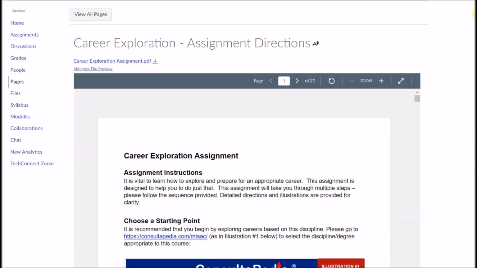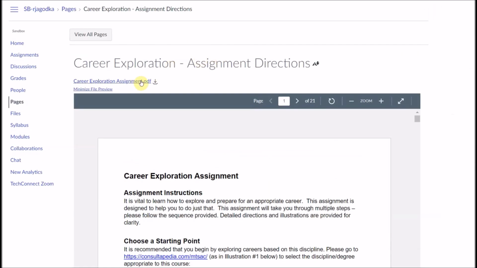I like to have on the top of the page here the opportunity for students to either download or simply view it in the browser. The way that we have it set up is that we'll auto view inline in Canvas right upon posting of the page. So as soon as they open the page, they'll be able to see the assignment automatically.